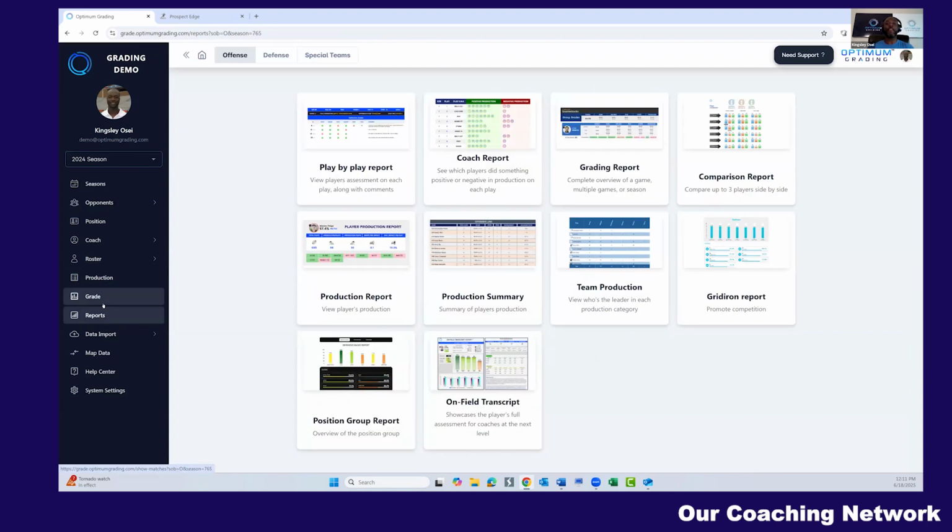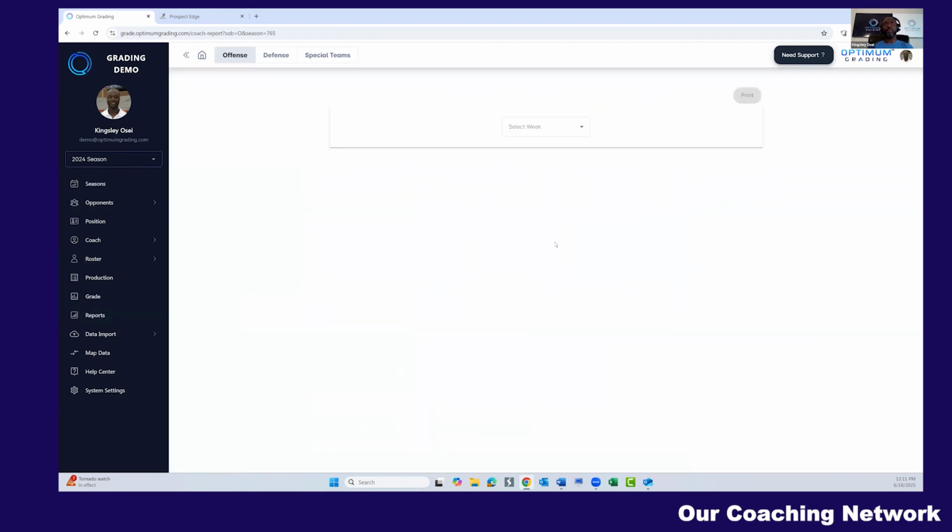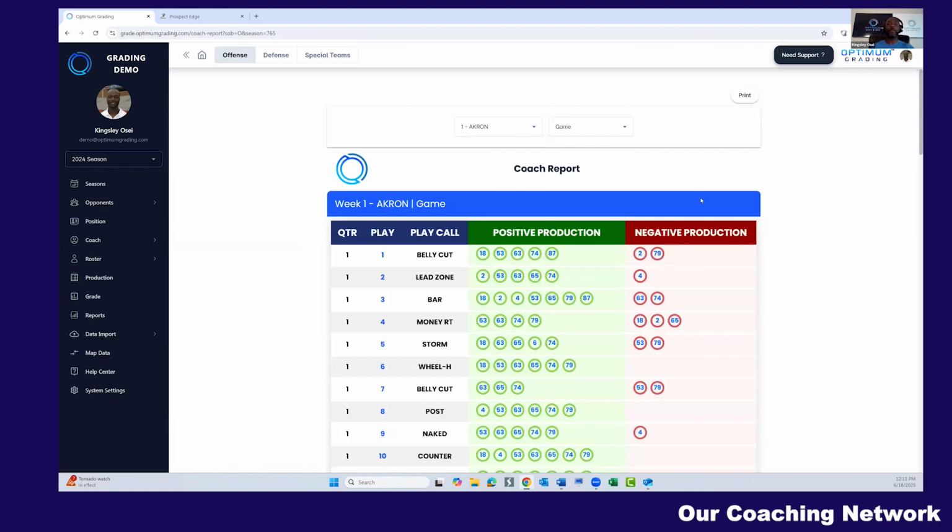We want to see the outcome of how the players are performing. We have a whole bunch of reports in here. I'm only going to go over a couple of them. I'll show you what I mean. Coach report breaks it down one play at a time for the coaches. A lot of times coaches want to know, man, who are the culprits? How come this play didn't work? This report automatically does that.